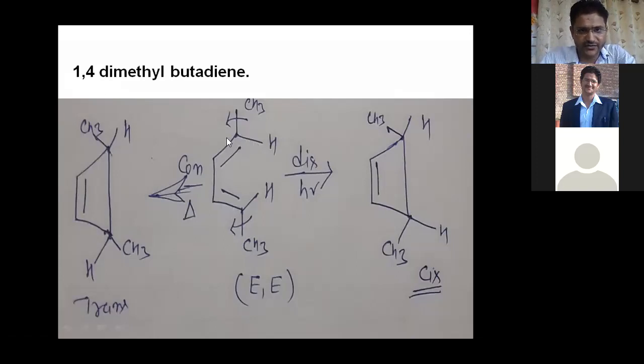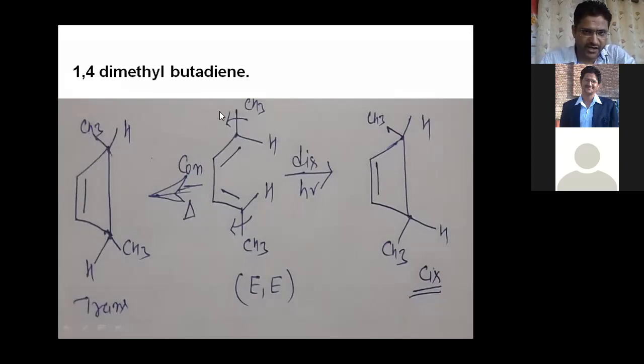So now you can see here, suppose your compound is E E type, right? Then you can see this CH3 rotates in this direction. If it is a photochemical condition, one rotation is anti-clockwise and the other is clockwise. Then the final product is cis type, right? This CH3 moves in this direction and this CH3 also moves in this direction, then the final product is cis type. If it is a thermal condition, then after conrotation, both rotate in the same direction.